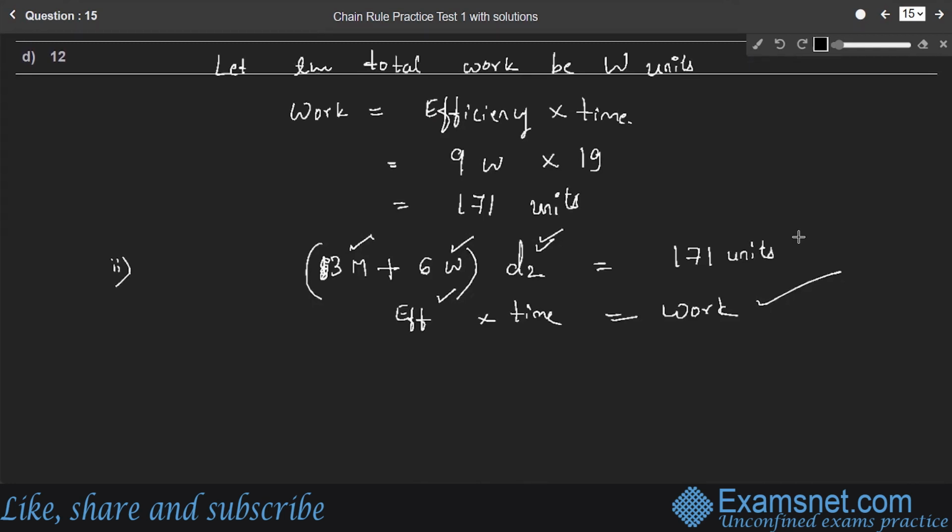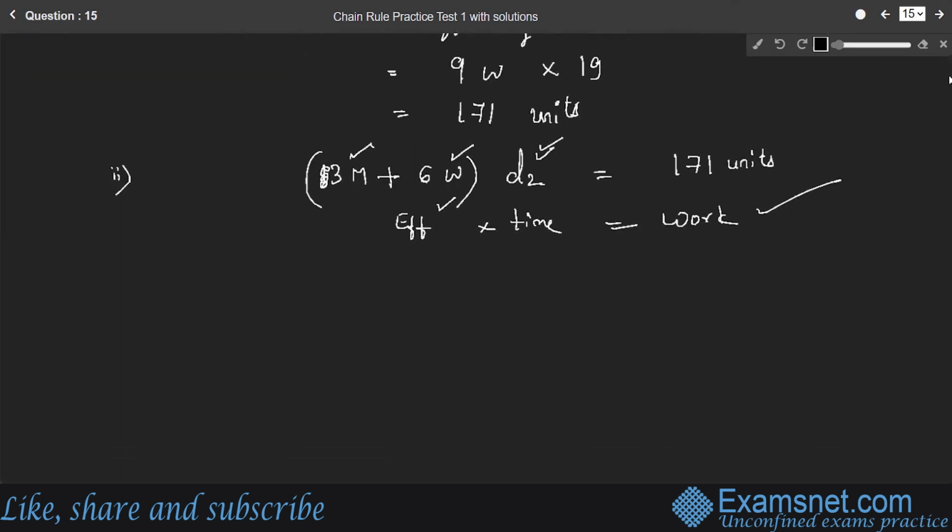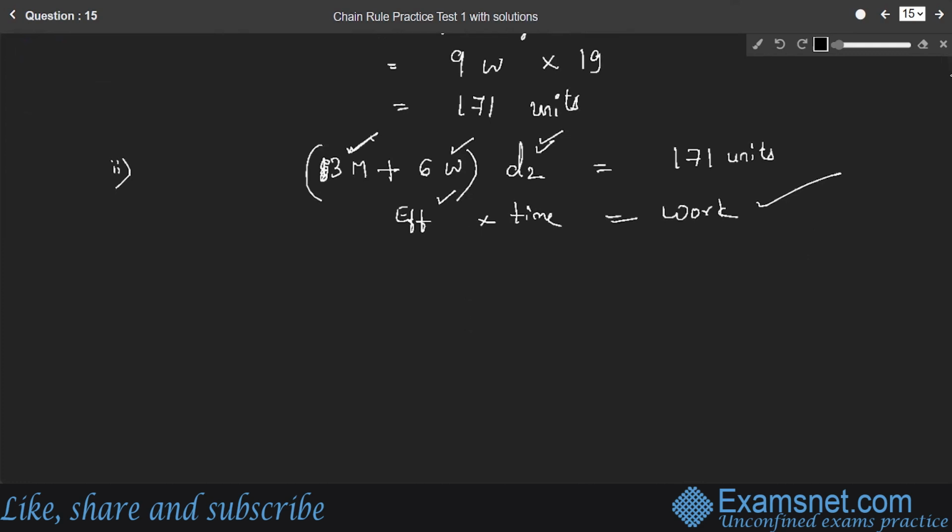So for that, we'll use the relation between efficiency of men and women. It is given that 5 men is equal to 9 women. So we'll consider 1 man is equal to 9 by 5 women. Substitute that value. 3 men becomes 3 into 9 by 5 women, plus 6 women, into the number of days taken by them is equal to 171.